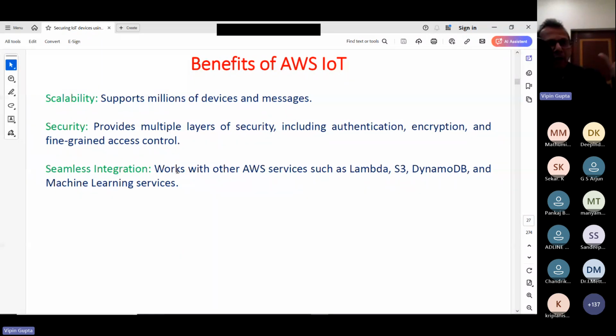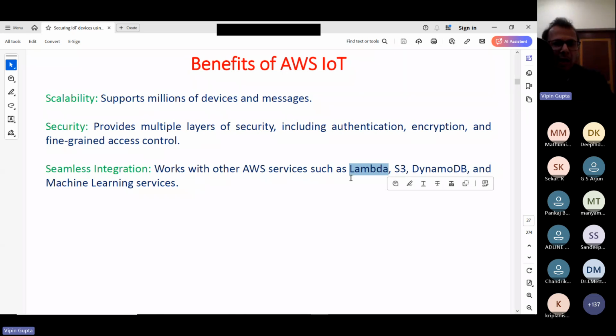So that device will send that data to AWS IoT. AWS IoT will analyze that data, and then it can perform certain functions. Lambda is nothing but serverless computing. That means in this we can specify the action: please shut down this, or run that command, or do this type of thing.